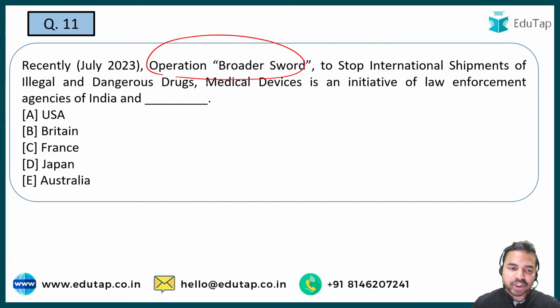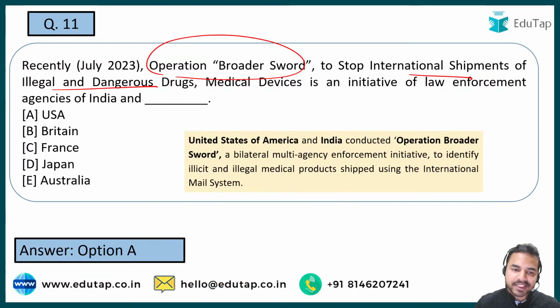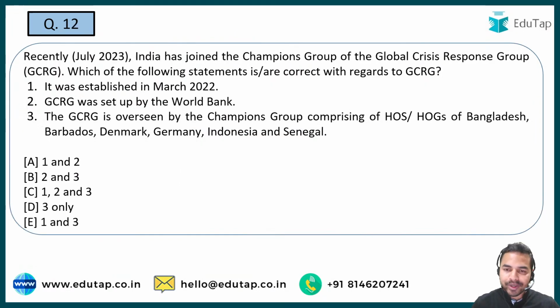Next question on the Operation Broader Sword. So Operation Broader Sword, यहां पर आपको बताना है कि इंडिया ने कौन सी कंट्री के साथ मिलकर इसको execute किया है. What is it? So basically it is aimed towards stopping the international shipments of illegal and dangerous drugs. So what is the name of that country with which India has undertaken this Operation Broader Sword? It is USA. Okay guys, so USA is the right answer. Absolutely right, USA is the right answer.